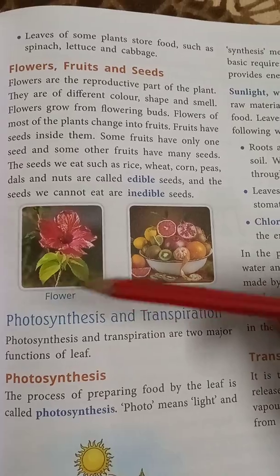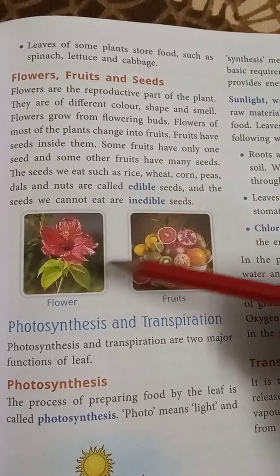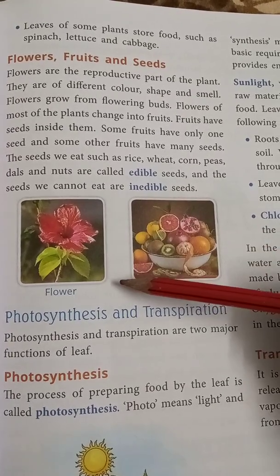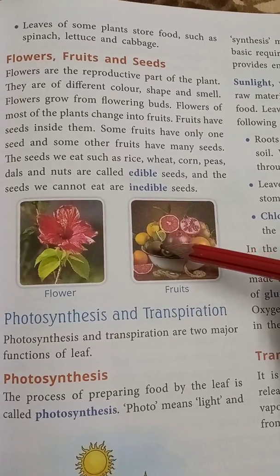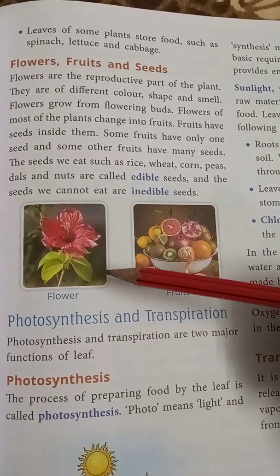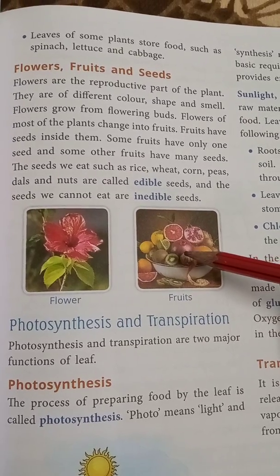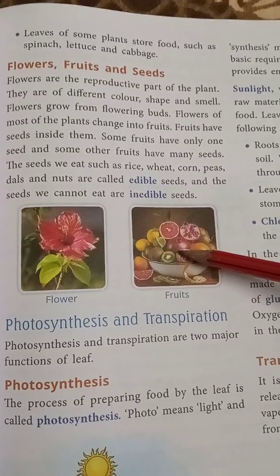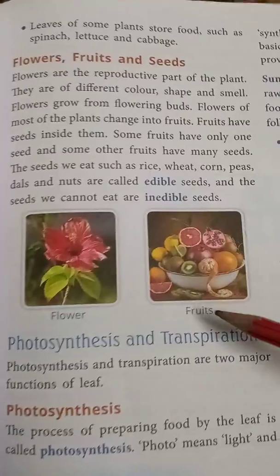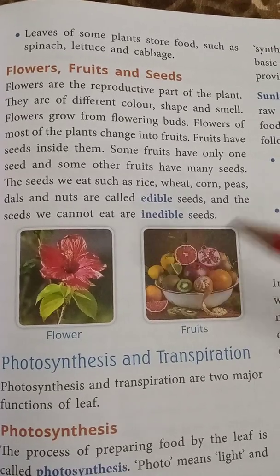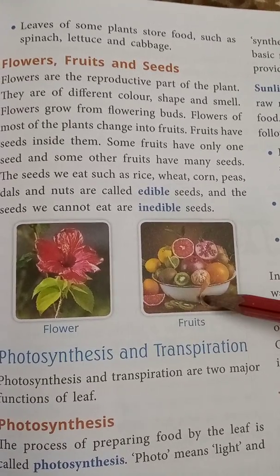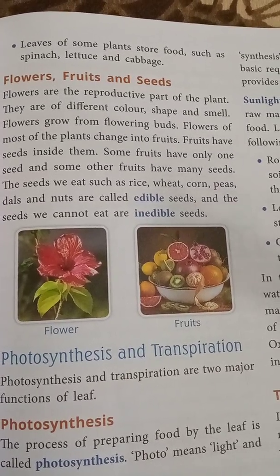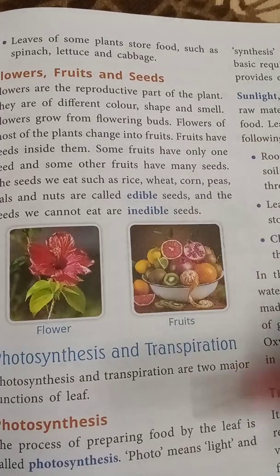The flowers of most plants change into fruits. First the flower grows, then after that it falls down, and from that flower bud the new fruit will grow. There are different fruits like apple, pomegranate, orange, mangoes. Some fruits have only one seed, and other fruits have many seeds.